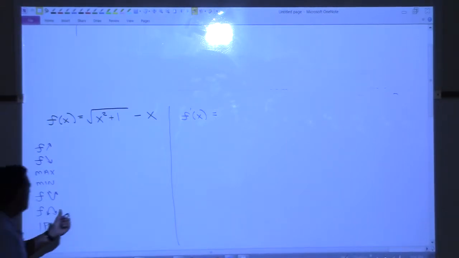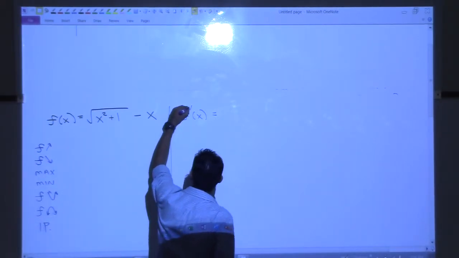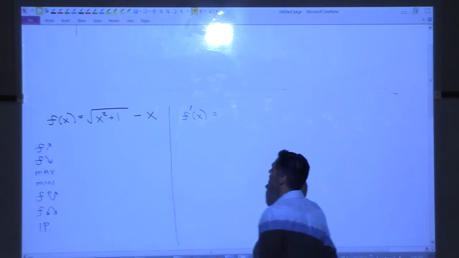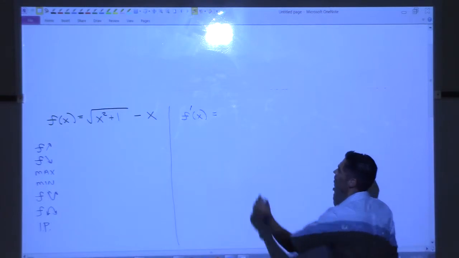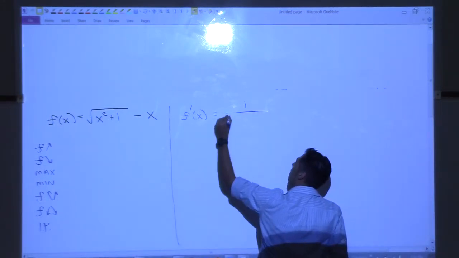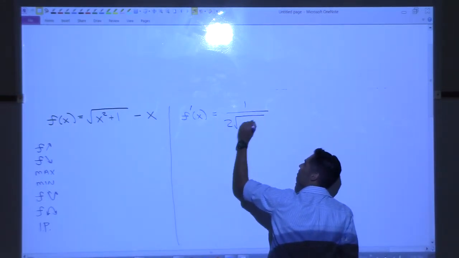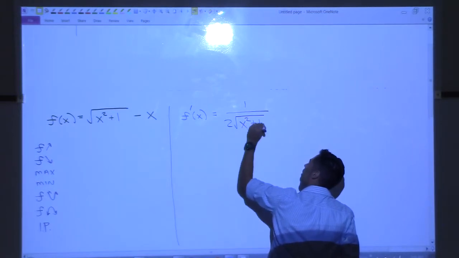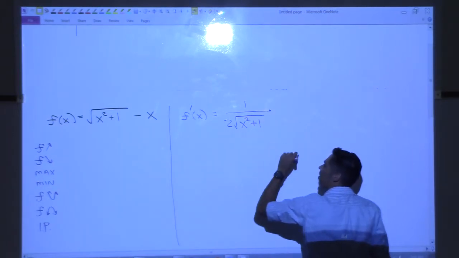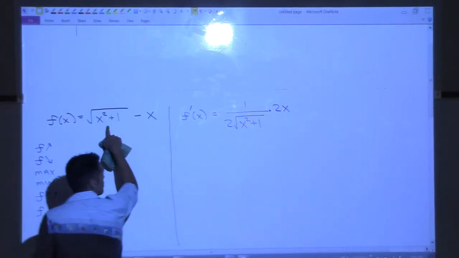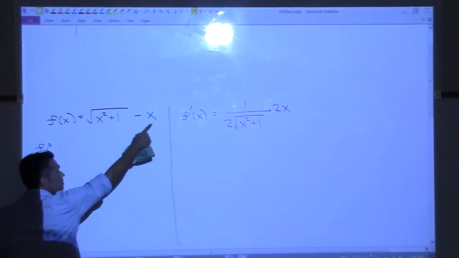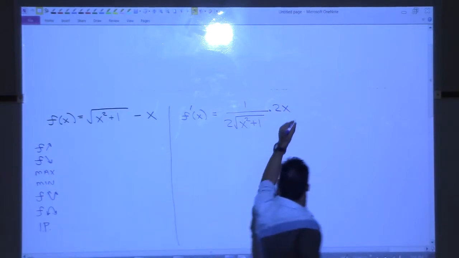All right, here we go. First derivative. What is the derivative of the square root of something? 1 over 2 square roots of that something times the derivative of what's inside, 2x. Now we are done with this, right? We have taken the derivative of this, but we still need minus the derivative of that, so minus 1.